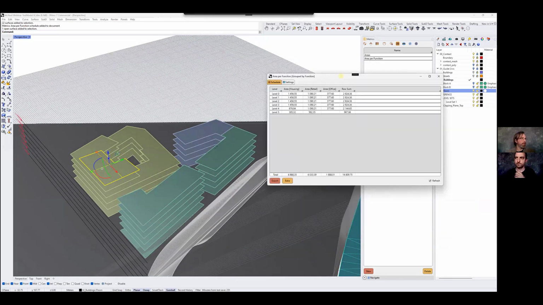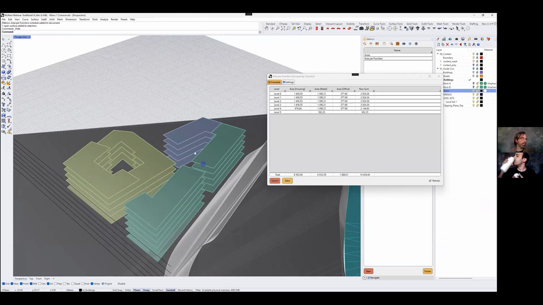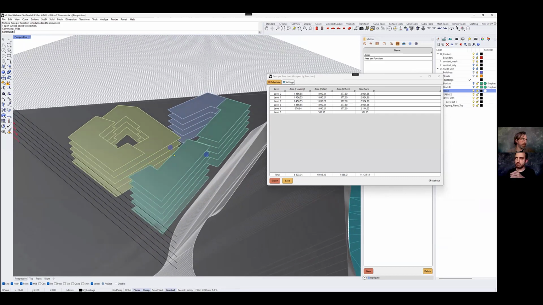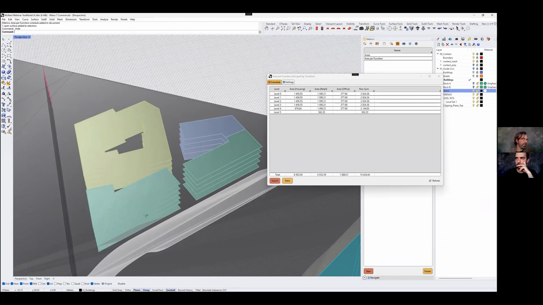So the neat thing about this is that it will react to whatever you do while editing the Rhino model. So you can even hide things. So if I hide this one, it should reflect there, yeah. So you don't have to delete it. So you can edit the model a bit.